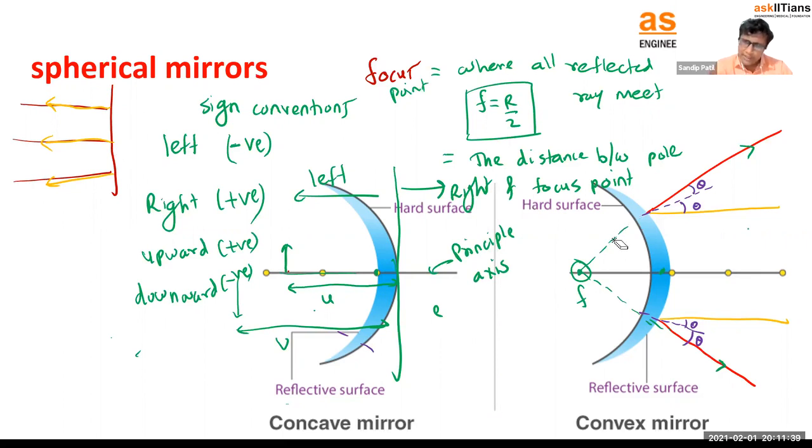Remember, even though the rays are meeting here for the convex mirror, the focus point will be here, right? You can assume this condition. If the incident ray is like this, the reflected ray will be like this, right? And after reflection, we can assume they meet here.